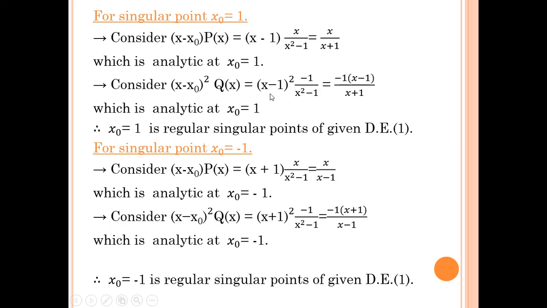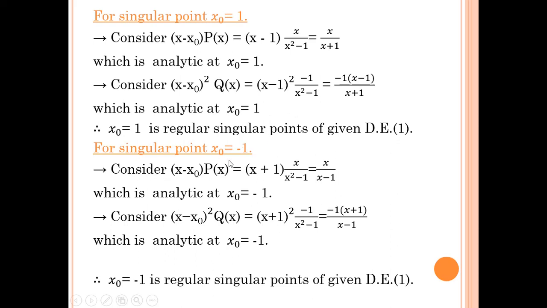So x minus 1 square into minus 1 upon x square minus 1. So x minus 1 will cancel out, and we are left with minus 1 into x minus 1 upon x plus 1, which is defined for x0 equal to 1. If you put x equal to 1, we get 0, so it is defined and analytic at x0 equal to 1. So from both steps, we can say that both are analytic at x0 equal to 1. Therefore, x0 equal to 1 is a regular singular point of the given differential equation.